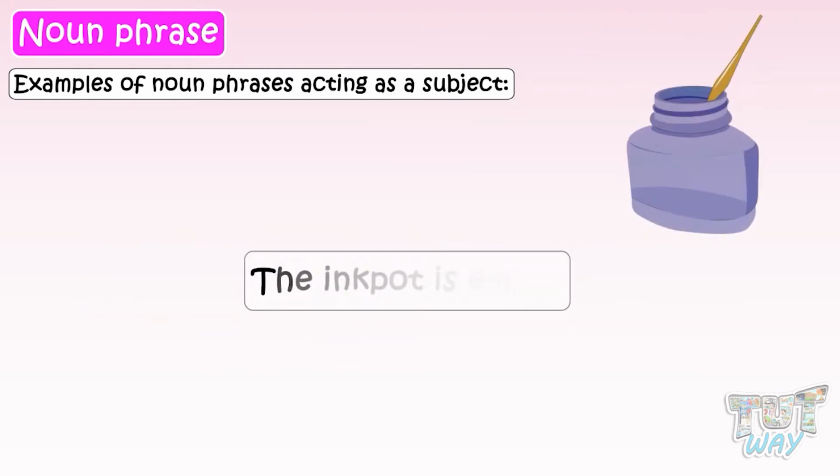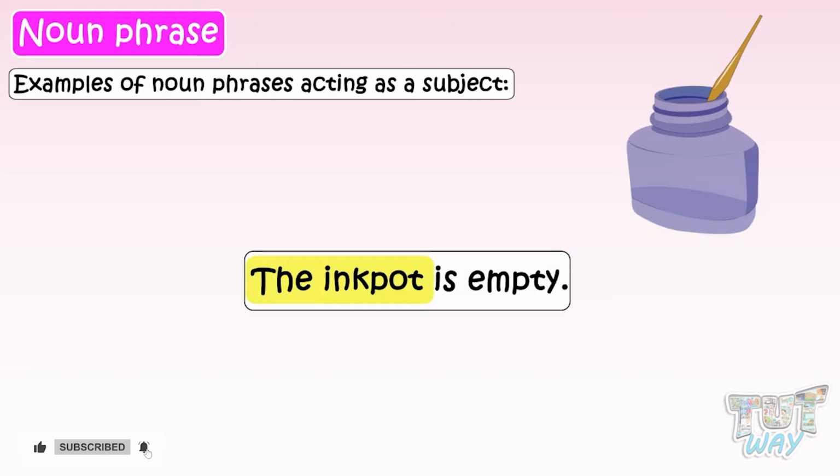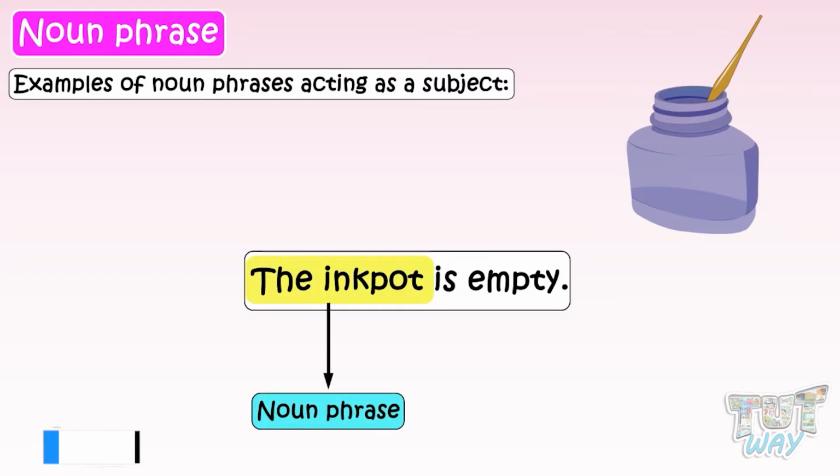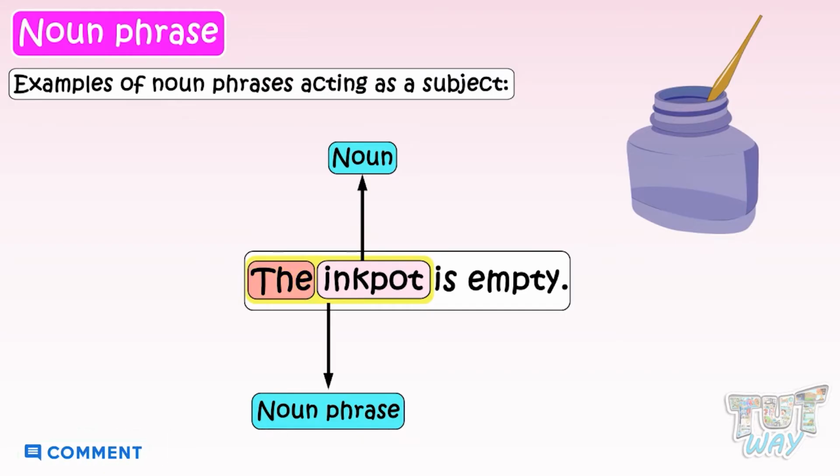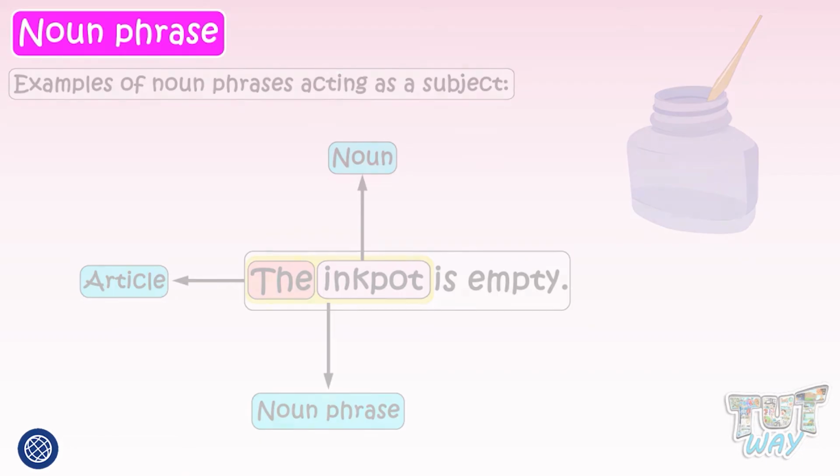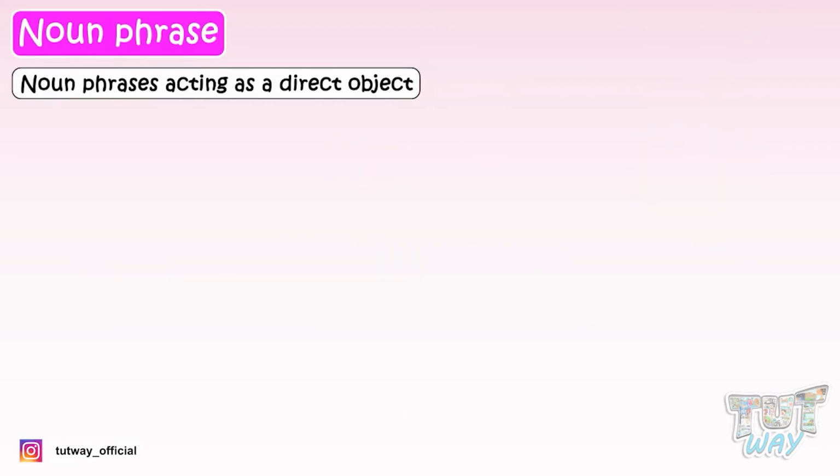The ink pot is empty. Here, the phrase, the ink pot, is a noun phrase. It contains a noun, ink pot. And the word the is an article. And it is acting as the subject of the sentence here. Now let's see some sentences in which noun phrases are acting as a direct object.